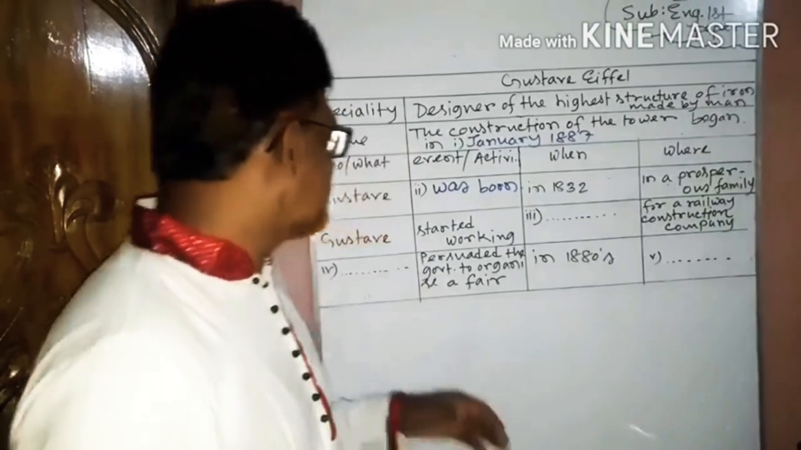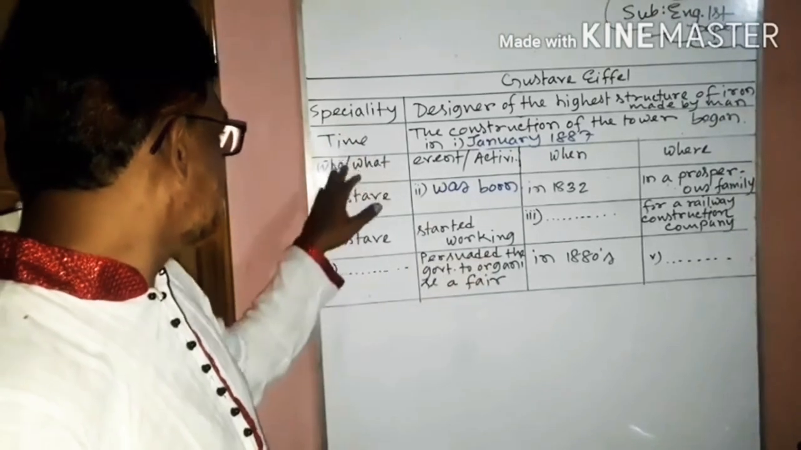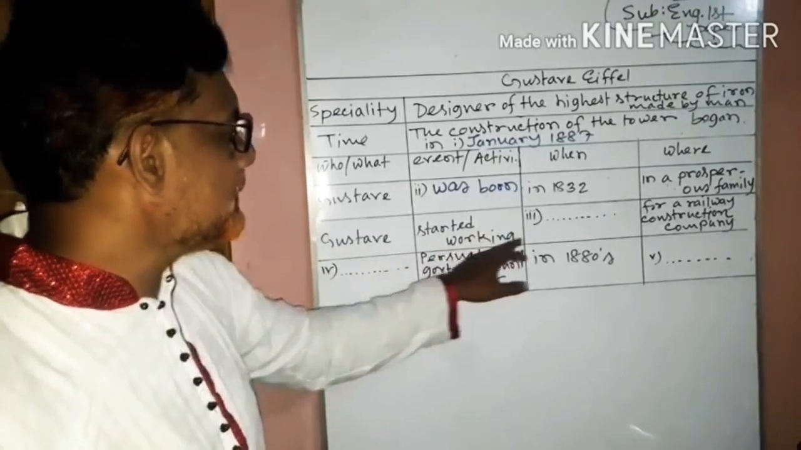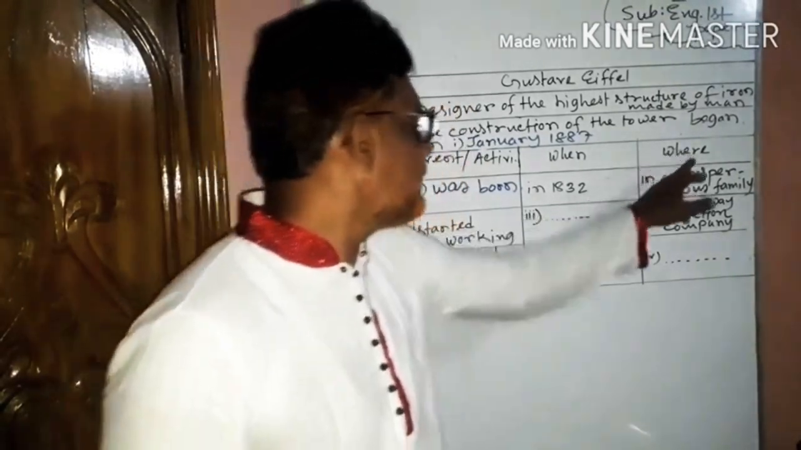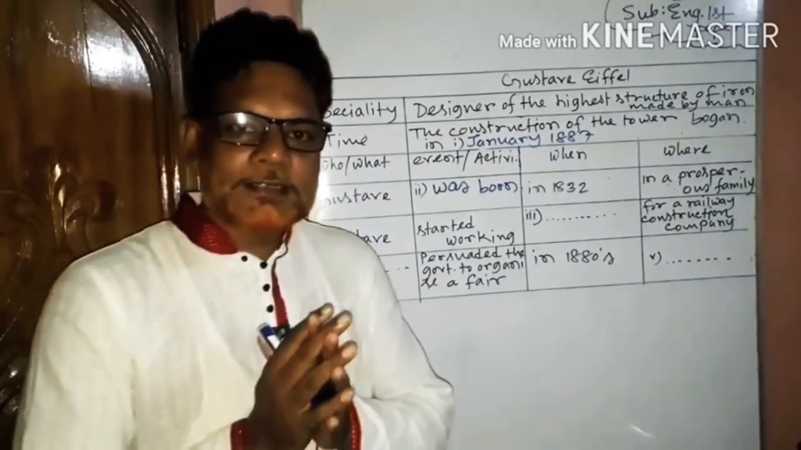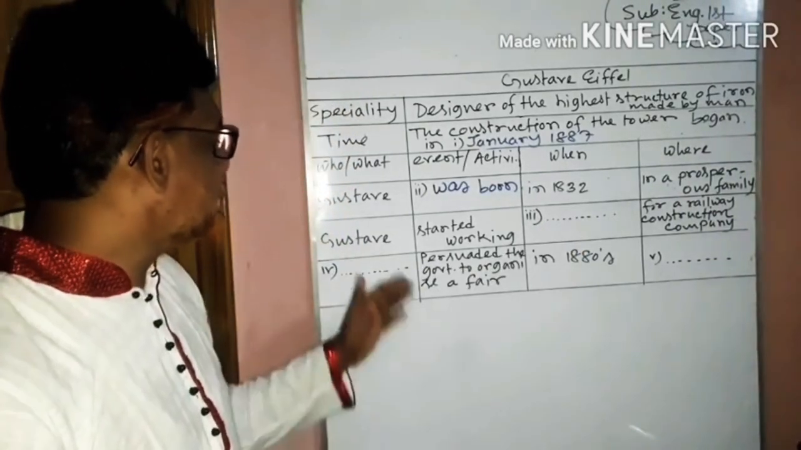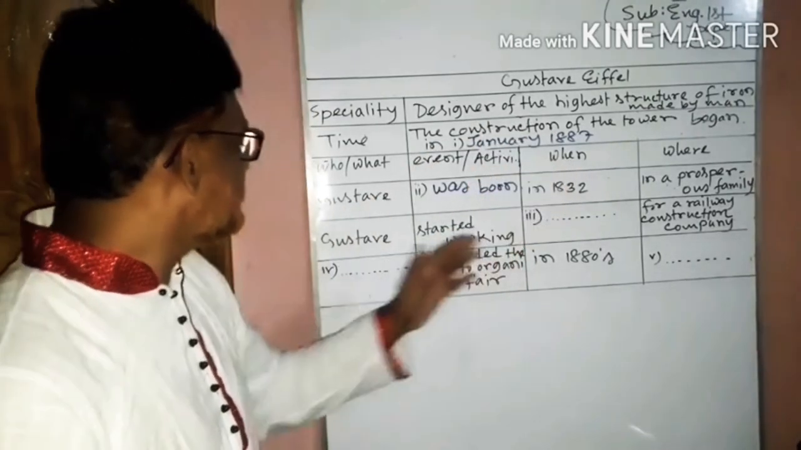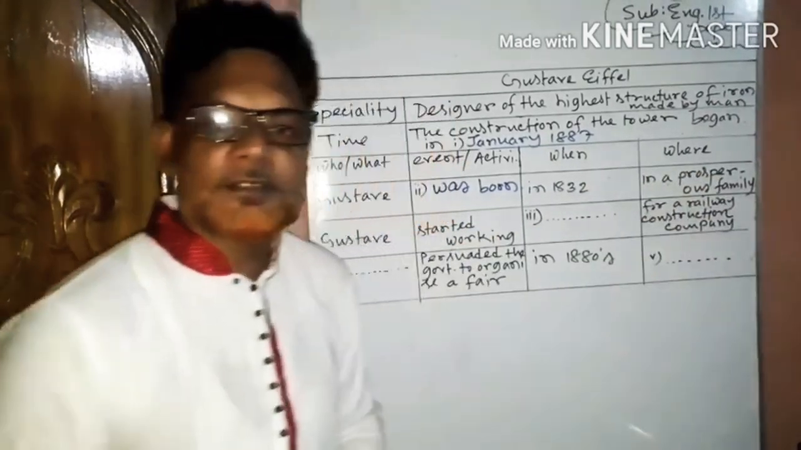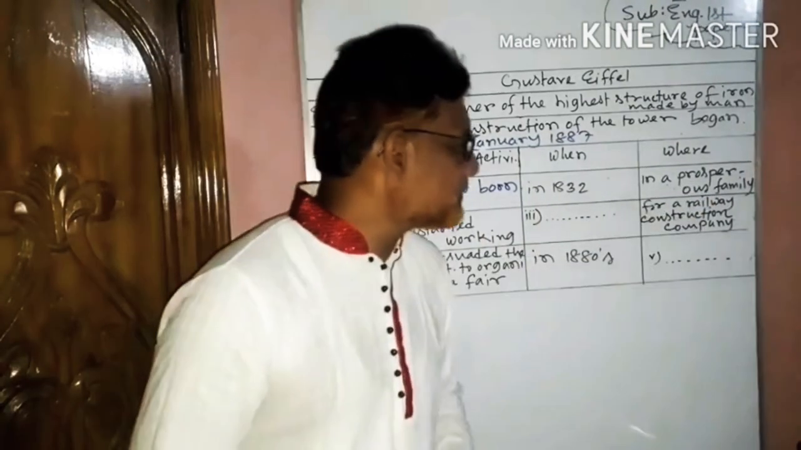Dear students, now look at the sixth row. Gustave started working. Who or what, Gustave, event or activity, started working, when is gap, and then where, for a railway construction company. The thing that we have to do is to put an information about when. That means when Gustave started working for a railway construction company.